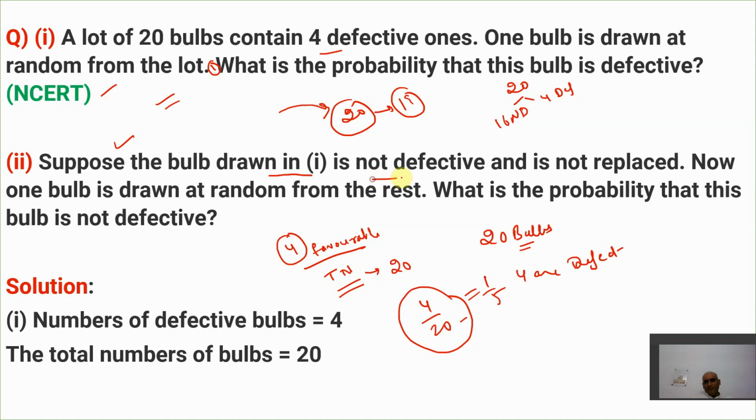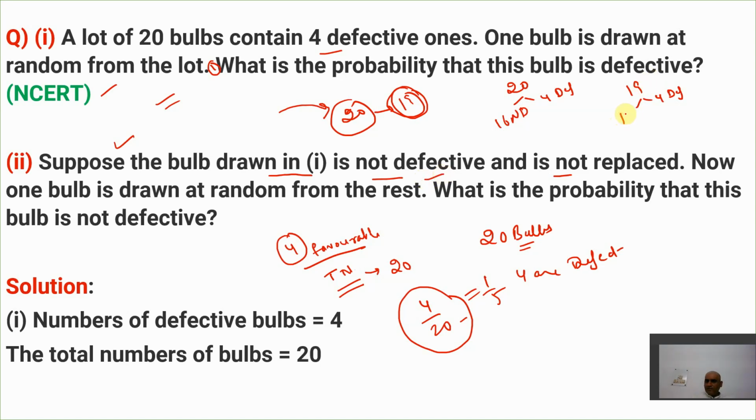It is not replaced also, so out of 20 bulbs, one has moved out. Total bulbs left is 19, and 4 are still defective, because the bulb he has taken is not defective.